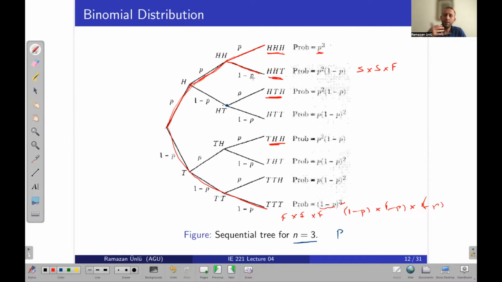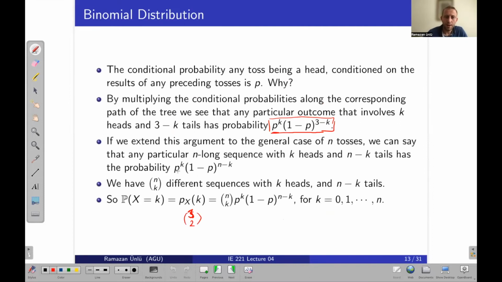So we have 3 distinct stages. And how many of these paths will consist of two heads? For example, one head here, one head here. If I go with this path, this path will include two heads. So that's why this is the easy way to calculate how many branches we have.